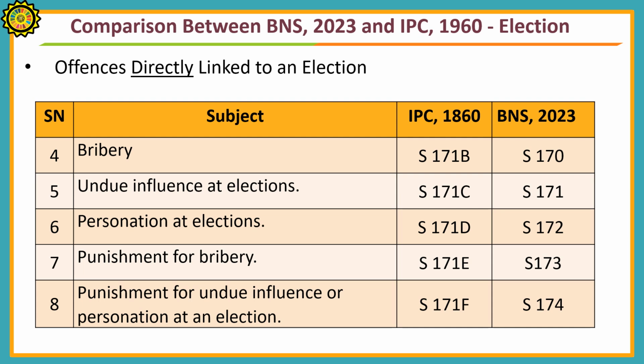Punishment for bribery in Section 171E of IPC. Now it is mentioned in Section 173 of BNS. Punishment for undue influence or personation at an election was described in Section 171F of IPC. Now it is described in Section 174 of BNS.